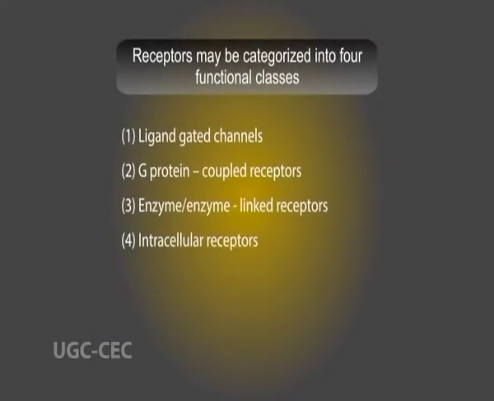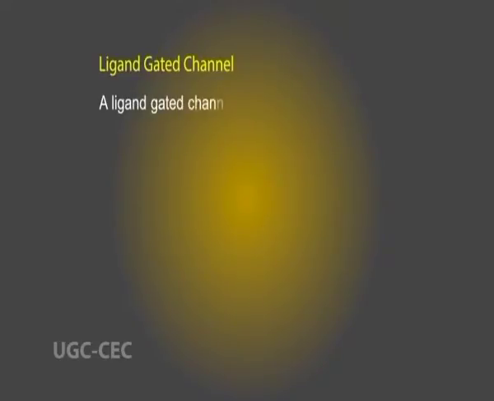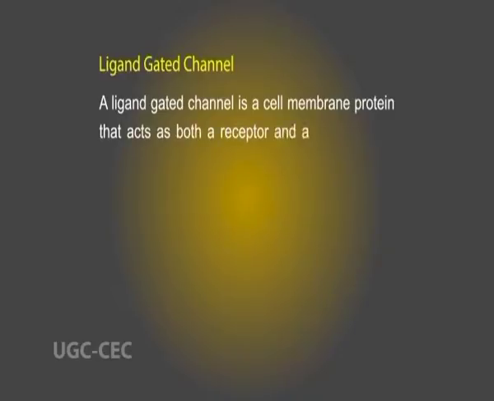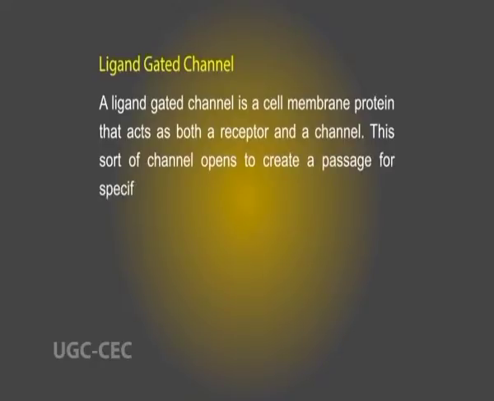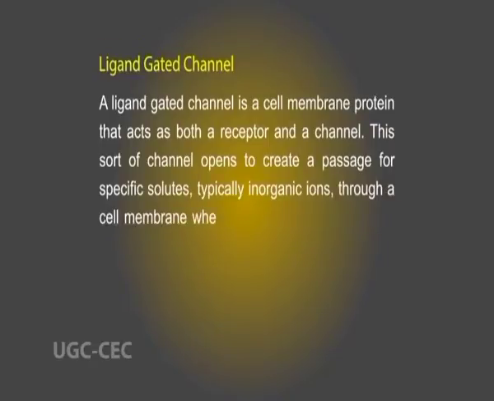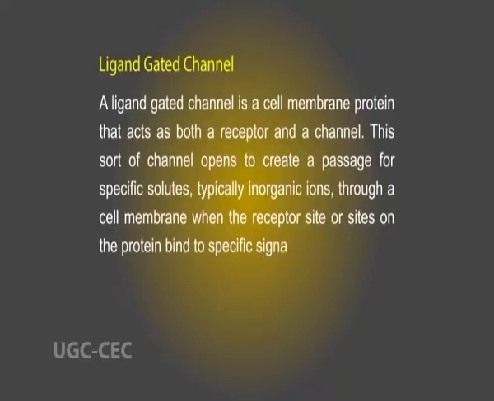Now let us discuss the properties of the four principal classes of receptors that we have identified. Number 1, ligand-gated channel. A ligand-gated channel is a cell membrane protein that acts as both a receptor and a channel. This sort of channel opens to create a passage for specific solutes, typically inorganic ions, through a cell membrane when the receptor site or sites on the protein bind to specific signal molecules.